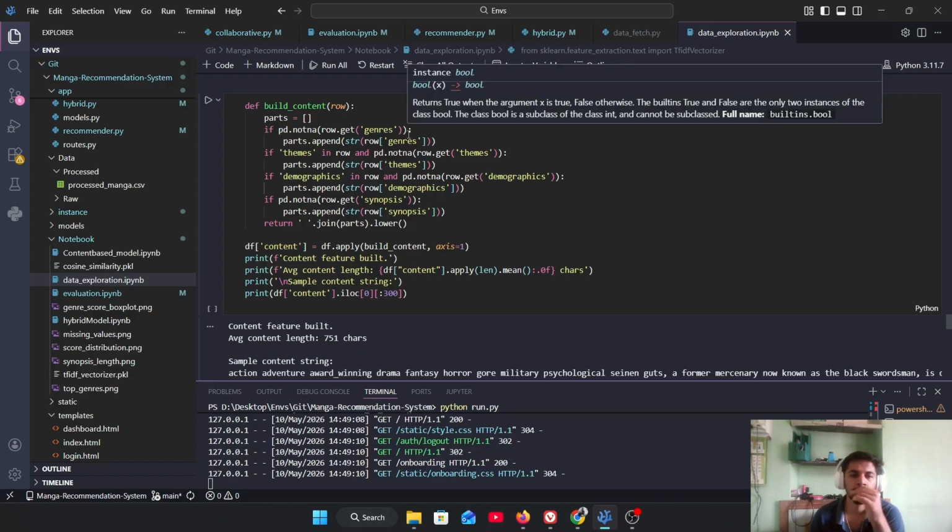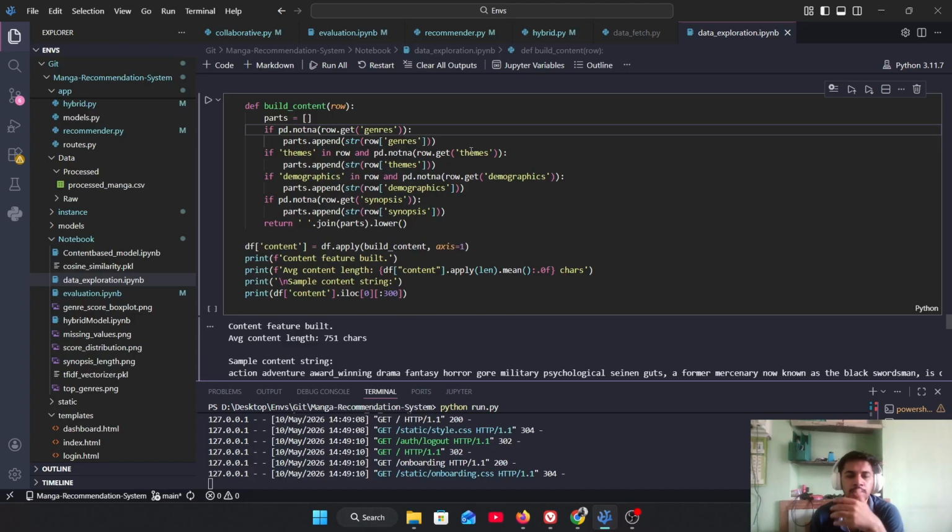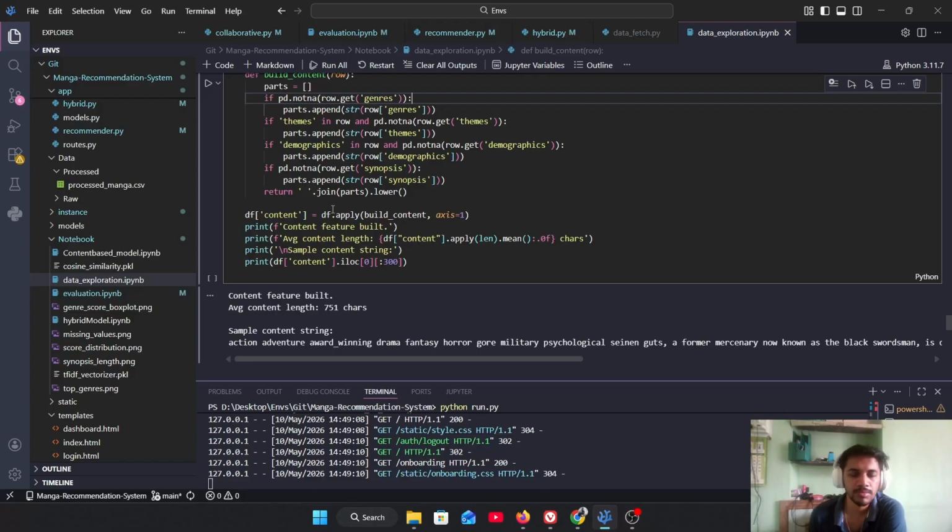This content attribute combines genres two times. Why it does that two times is to increase the weight of genres. Synopsis is a very huge content, with a very large text size, so it can overshadow genres. That's why we appended genres two times, along with themes, demographics, and synopsis.